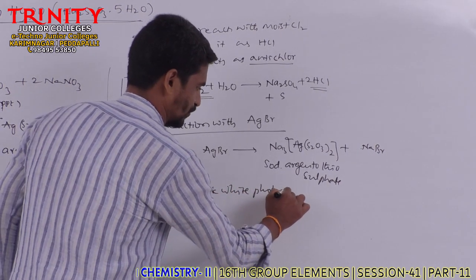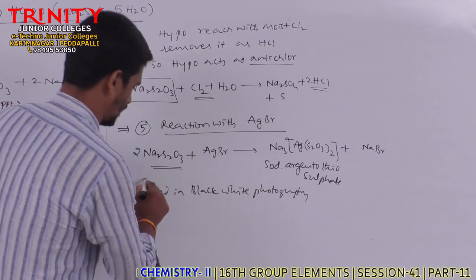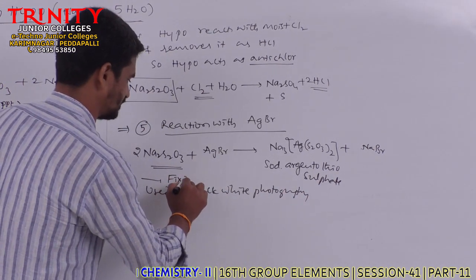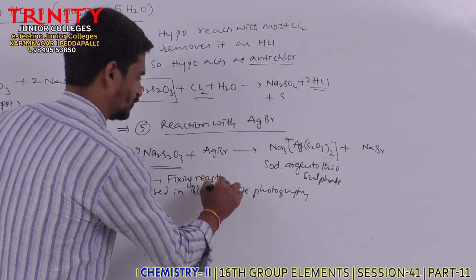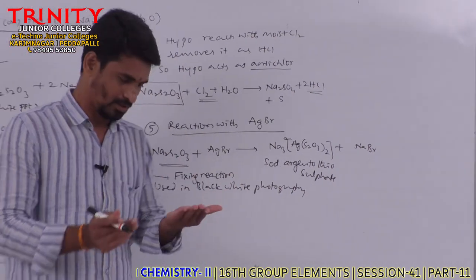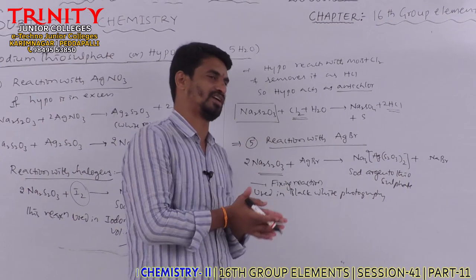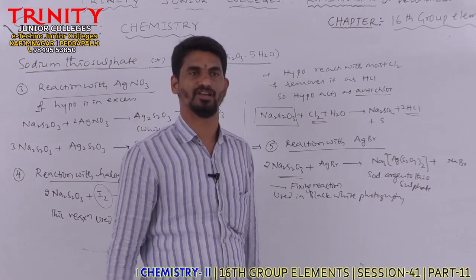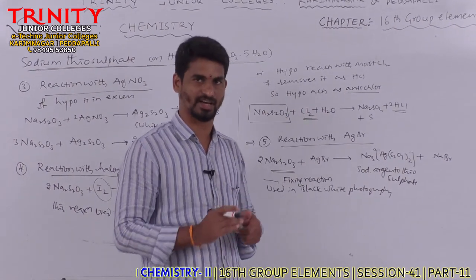Black and white photography. This reaction is called the fixing reaction. Why is it called so? The reaction of hypo with silver bromide is called the fixing reaction.